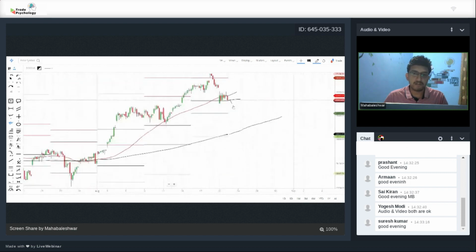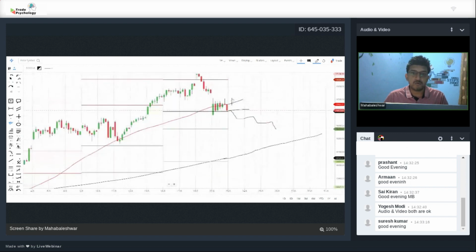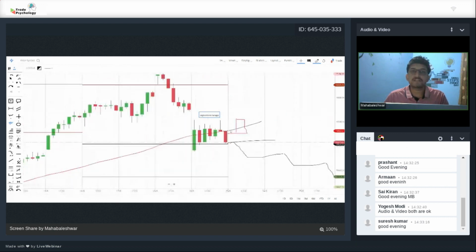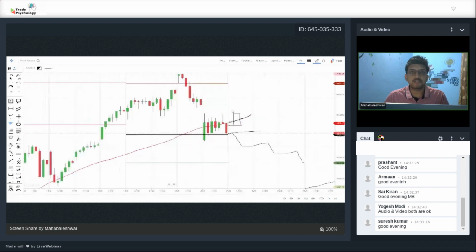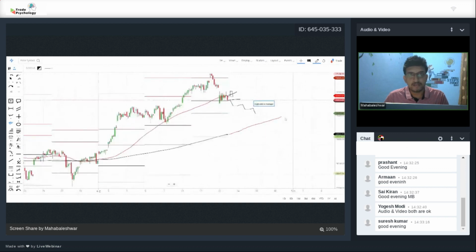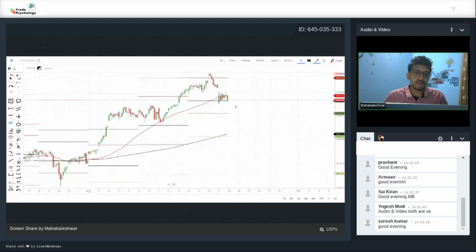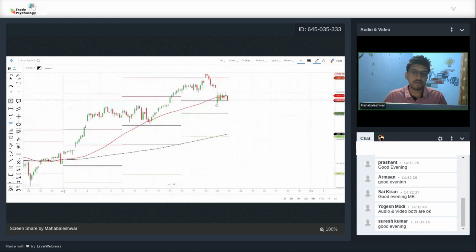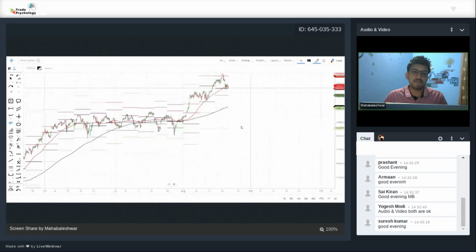So we can expect further consolidation if this bearish sentiment continues, or if the candle tomorrow closes above the 50-day moving average, then we can see the bullish rally. But until and unless there is a strong bull candle closing above the 50-day moving average, we can assume the trend is going to be consolidation. So we can expect consolidation for the upcoming 2 weeks. That is what we are looking at in the trend analysis of Nifty on the 1 hour time frame. The reason we look at the 1 hour time frame is that the candles are very clear, you can read the chart easily, and you can see what could happen by looking at the previous trend.